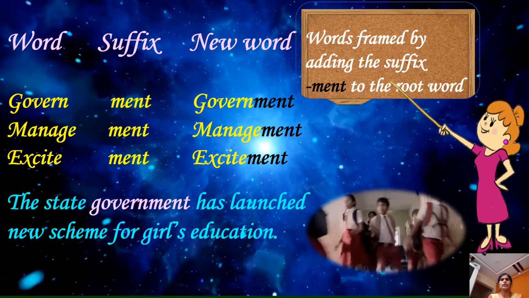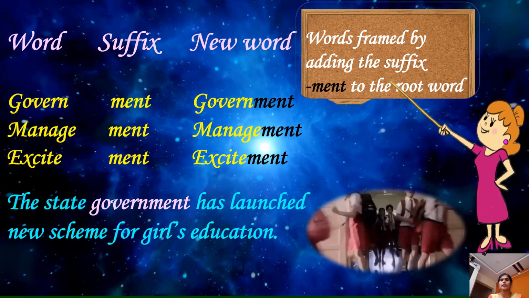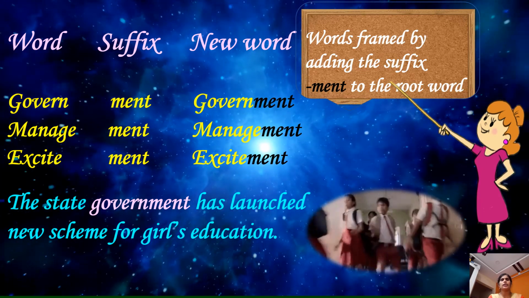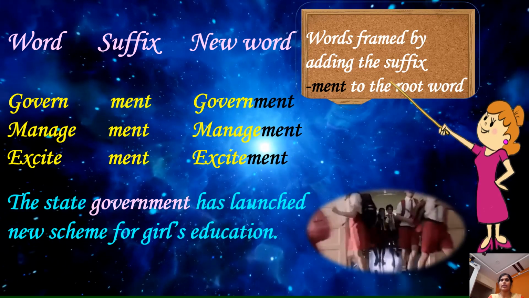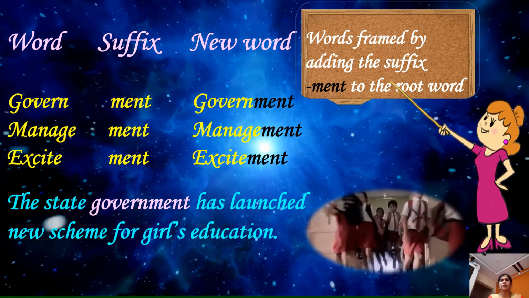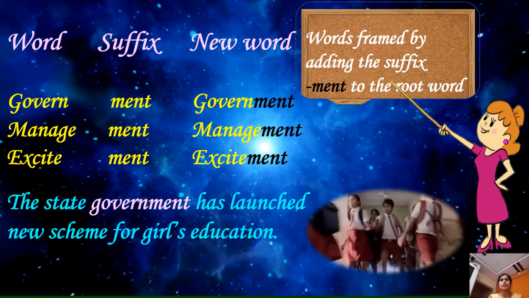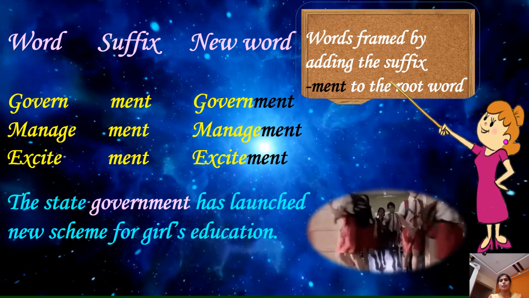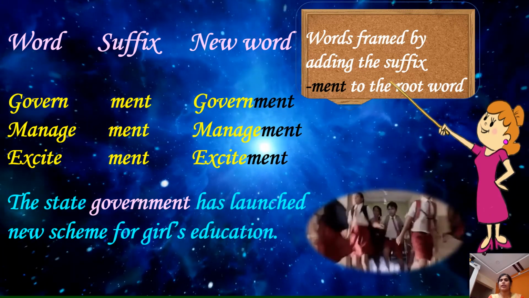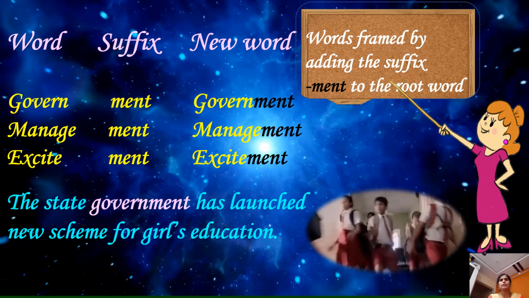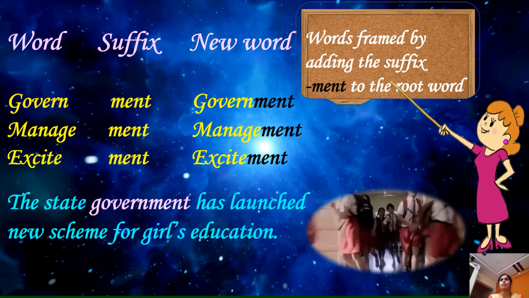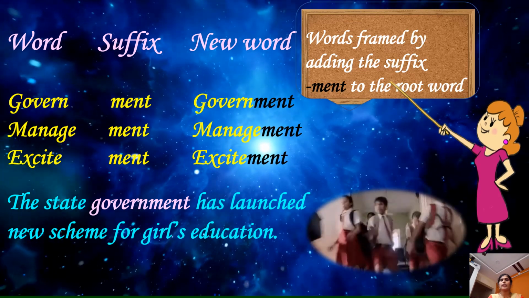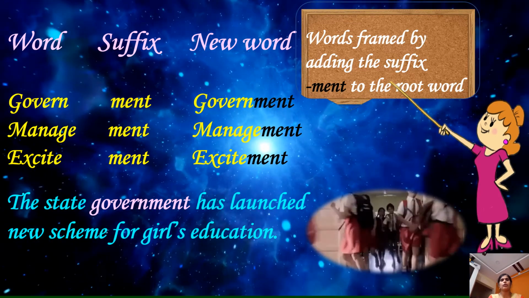Next example, children. Words framed by adding the suffix ment to the root word. For example, govern, by adding the suffix ment, it becomes government. In the same way, manage, management. Excite, excitement. Argue, argument. Arrange, arrangement. Encourage, encouragement. So, in this manner, you can frame number of words by adding the suffix ment. And the sentence, the state government has launched new scheme for girls' education.